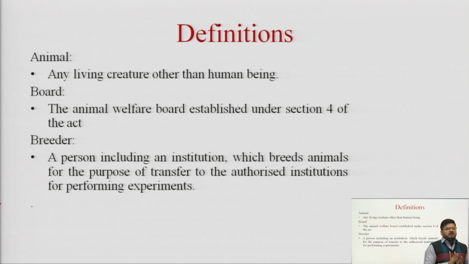Animal, a living creature other than a human being, is called animal according to the Prevention of Cruelty to Animals Act. Board, the Animal Welfare Board, which is established under section 4 of the Act, is called the board. As well as breeder, a person, including an institution, which breeds animals for the purpose of transfer to an authorized institution for performing experiments, is referred to as a breeder.